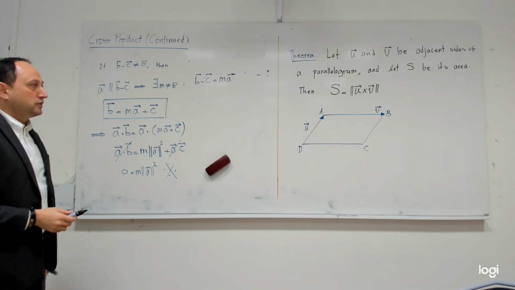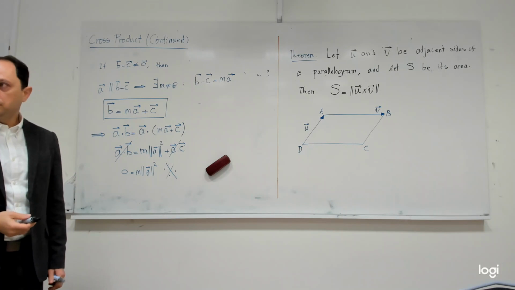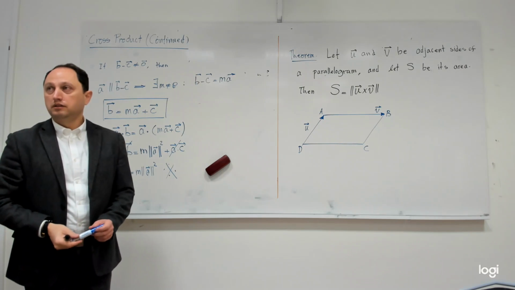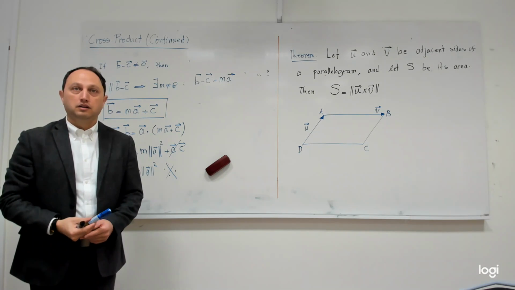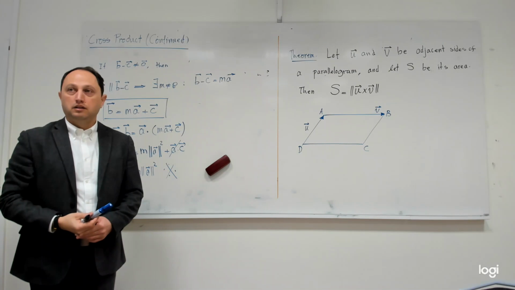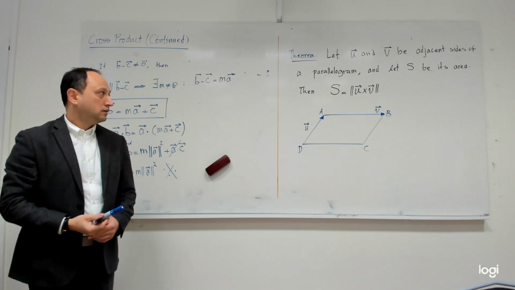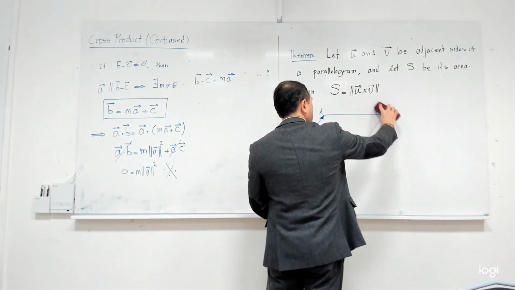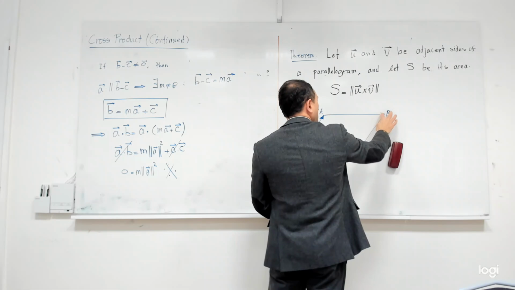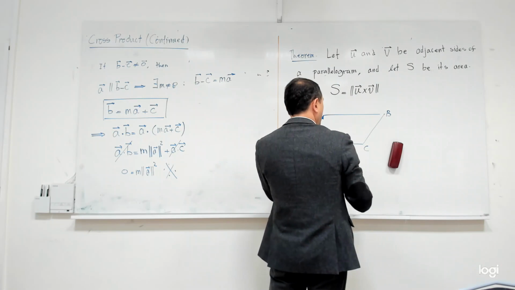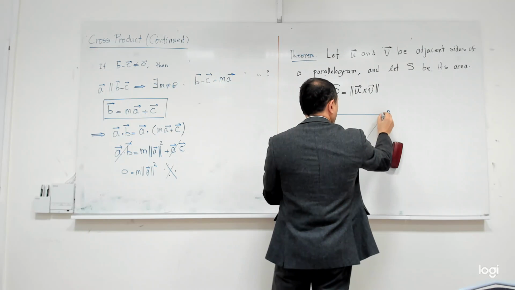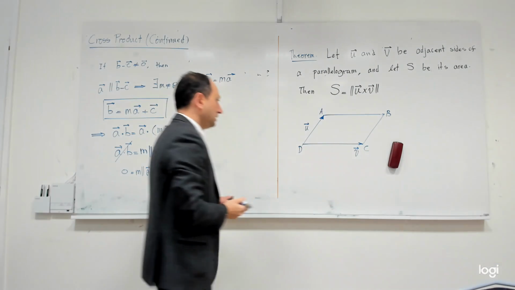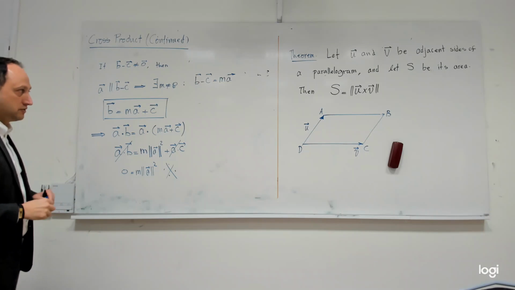Do you remember what was the area of a parallelogram from geometry? What was the rule with that? By the way, I'm making it a little bit complicated. I don't know why I chose this one to be V. Of course, this is also the same. You don't need to be worried about that. But let me, for the time being, consider this one to be V. This is more natural. But it doesn't matter. You can choose that one as well.